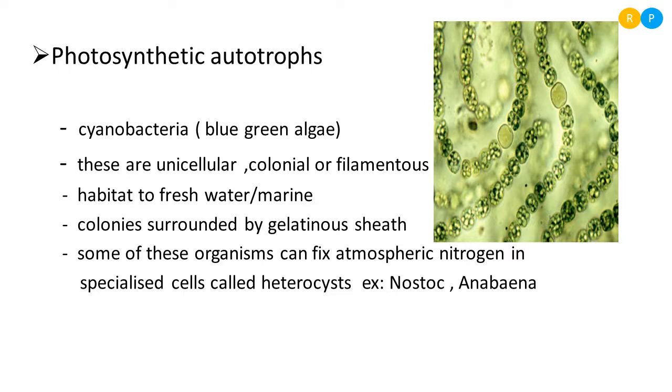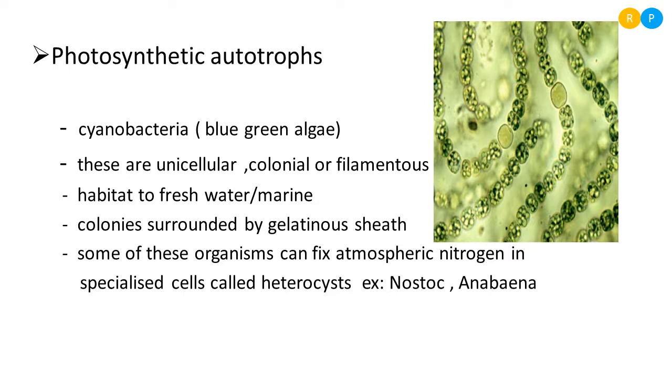Then a few members of this group can fix atmospheric nitrogen, because some of the cells present in their colonies consist of specialized cells. So those specialized cells are able to absorb atmospheric nitrogen.